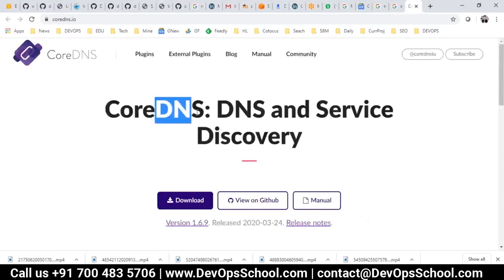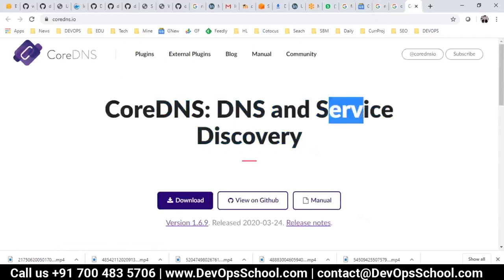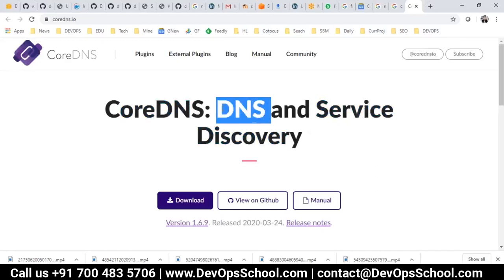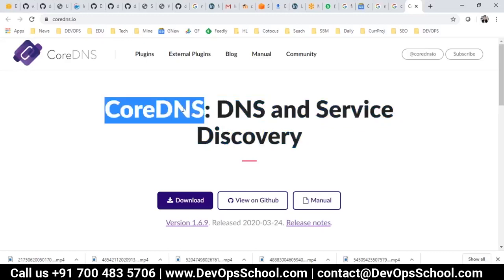This is the one I'm talking about, DNS and service discovery. It helps the service, which I explained is a kind of load balancer. The service load balances, and this is informed by Core DNS. This is the service discovery product. By the way, Core DNS is also used as a domain name server. When you hit www.google.com, it is redirected to the IP address by the DNS server. So you can have a private Core DNS also. Earlier, Kubernetes was using Kube DNS, which was not production grade. So they migrated to Core DNS about a year ago, I think.